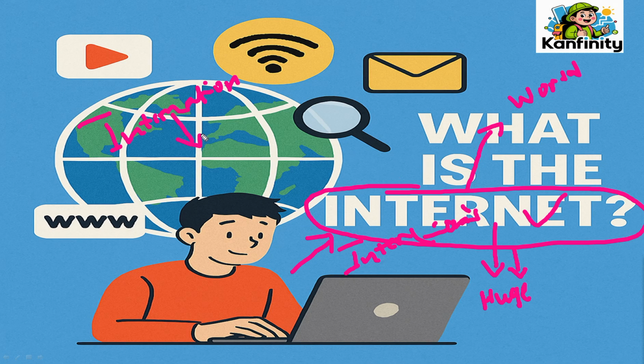See, interconnection is nothing but one computer is connected to another computer. For example, when one computer is connected to another computer, we are going to call it interconnected. So here, if we have an internet connection, our computer is interconnected around the world. So this is a simple meaning of internet.